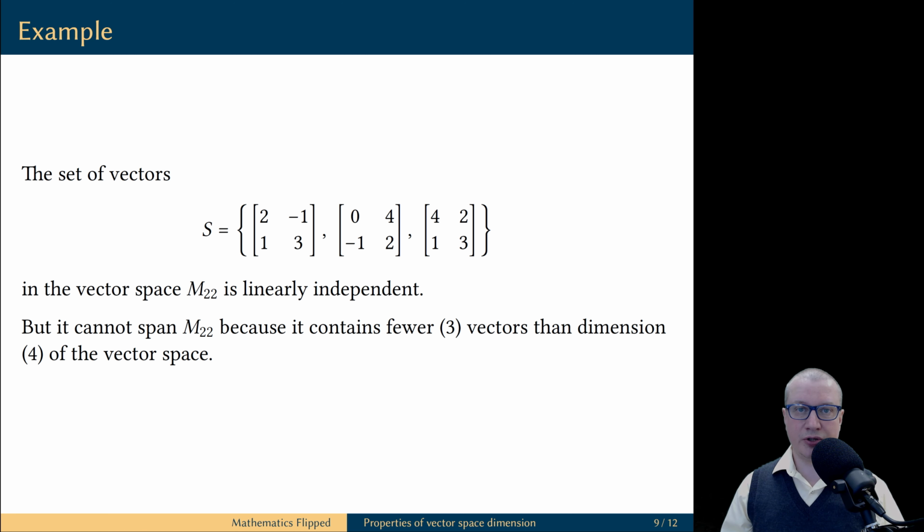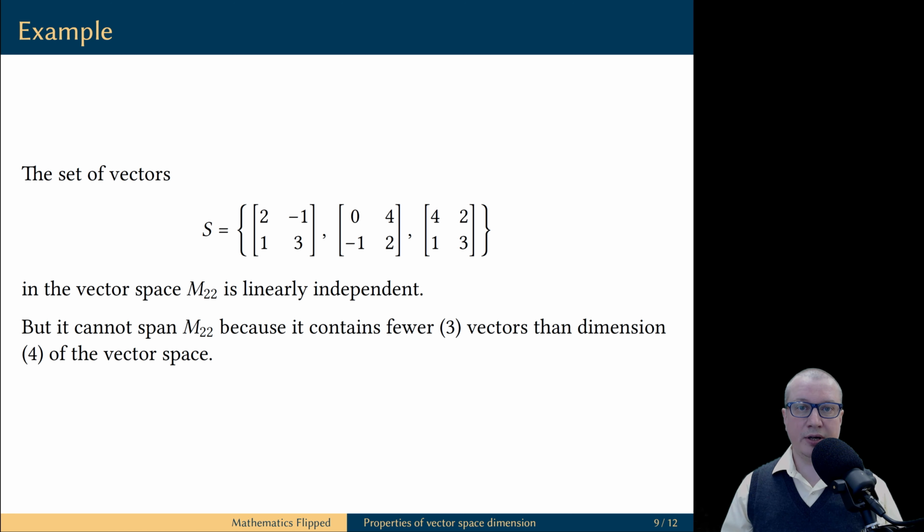But now you see that there is no magic in this ability. For example, given this set of 3 vectors in the vector space of 2 by 2 matrices, we know right away this set cannot span the vector space because the dimension of the space is 4 and this set contains only 3 vectors. This set is too small to be a spanning set. Any spanning set in a vector space of dimension 4 must contain at least 4 vectors.